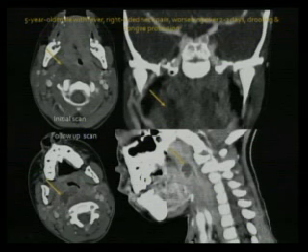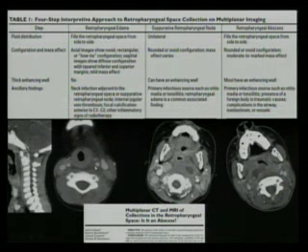You can see that enhancement now, which was not there previously. So this is a retropharyngeal abscess. The surgeon goes in and drains this. This is still phlegmon. They can't drain anything, so they can't take them to surgery here, but definitely here, they need to drain it. So again, showing you the ICA stenosis there.